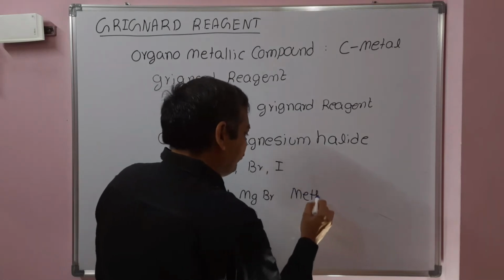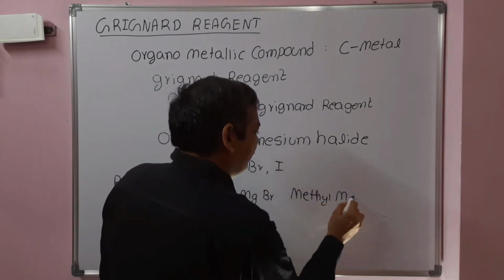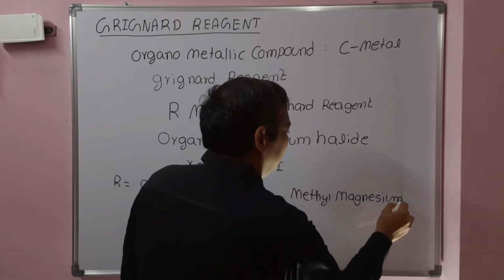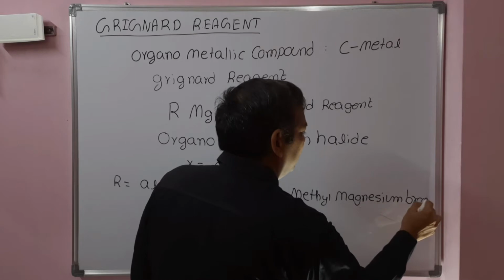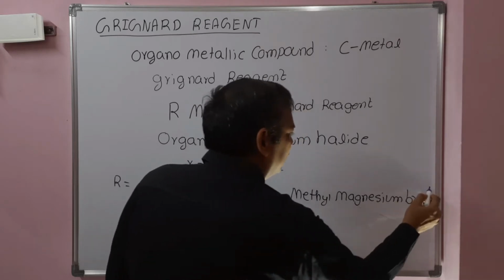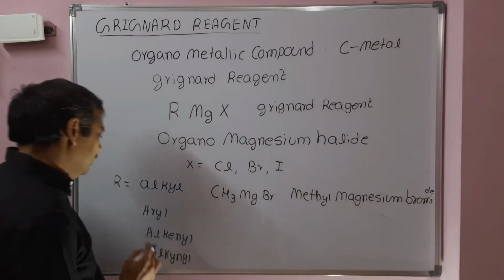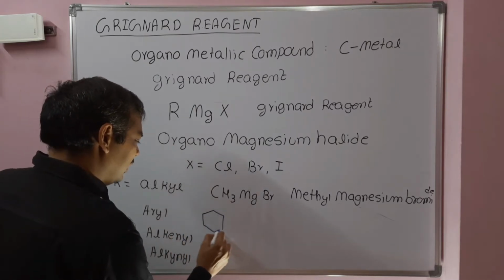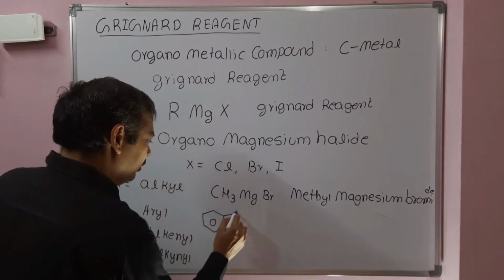Methyl magnesium bromide is a Grignard reagent. Now take an aryl group: phenyl magnesium bromide.